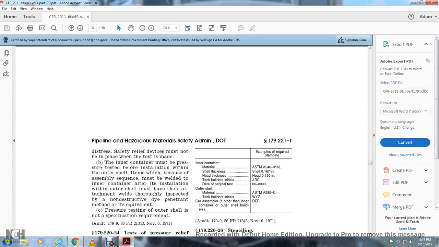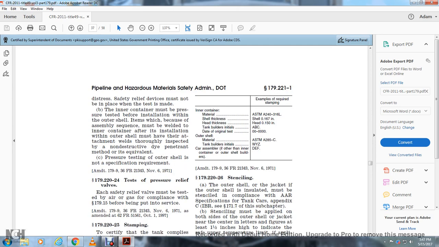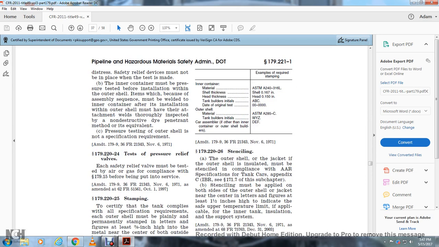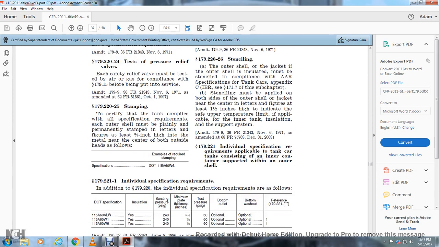The items which, because of the assembly sequence, must be welded in the inner container after its insulation without outer shell must have the attachment well thoroughly inspected with the non-destructive dye penetration method or its equivalent. Pressure testing of the outer shell is not an equivalent specification requirement. 179.220-24, testing pressure relief. Each safety relief valve must be tested by air or gas in compliance with 179.15 before getting cut out and put into service. 179.220-25, stamping.